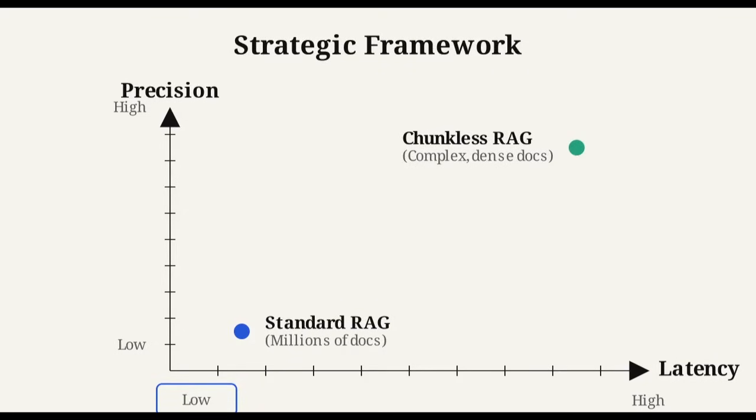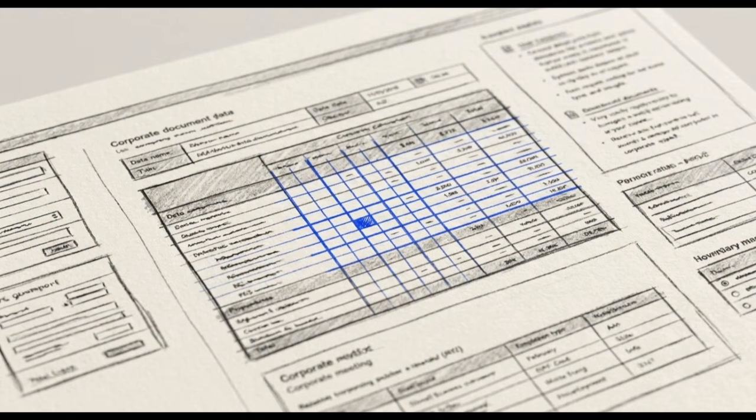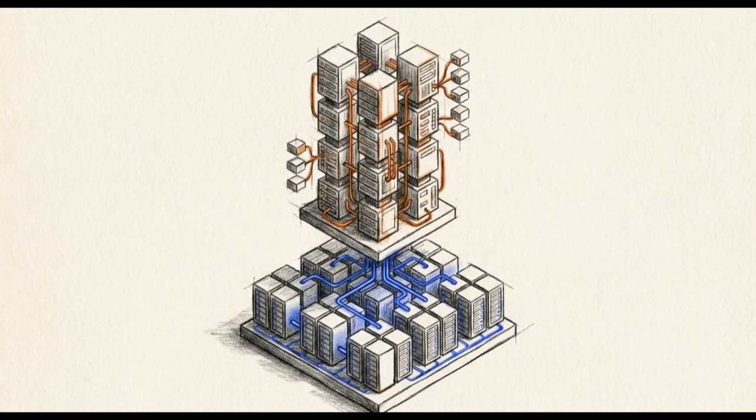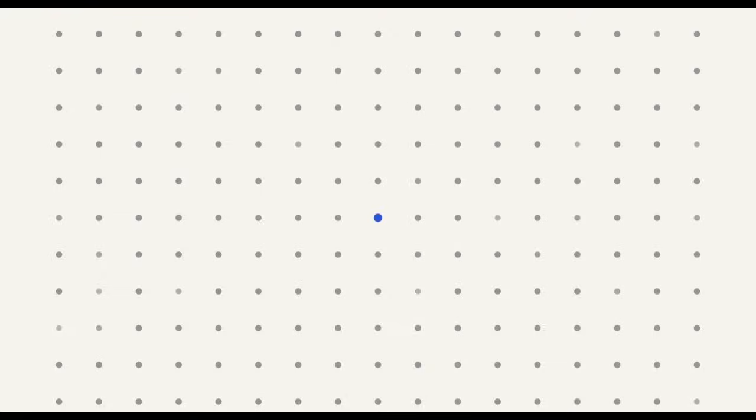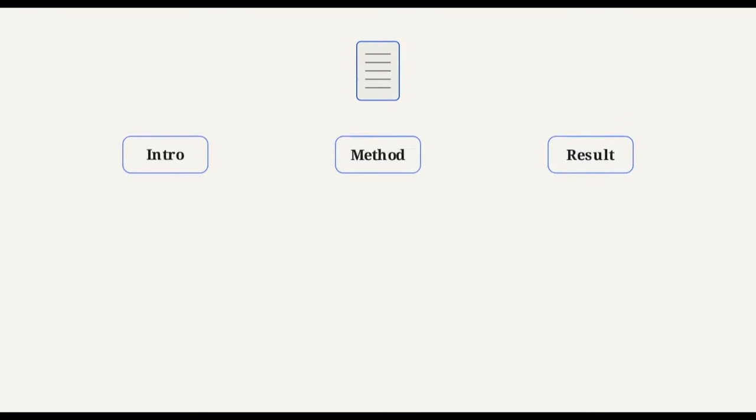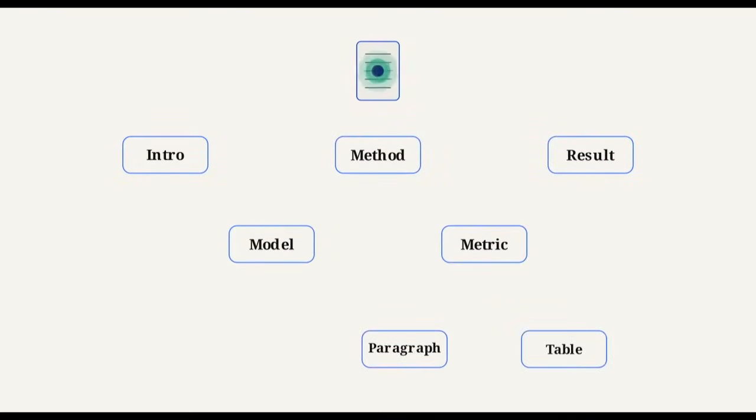Chunkless RAG earns its cost specifically on long, structurally dense documents, where precision, layout fidelity, and internal cross-referencing are non-negotiable requirements. This is a specialized, high-cost precision tool. It handles the structurally complex reasoning tasks that completely shatter standard similarity models. Robust production systems at the enterprise level do not choose between these architectures. They stack them. Phase 1 deploys high-speed vector similarity search as a macro filter to isolate one highly relevant document. In Phase 2, a parsing engine reconstructs its semantic tree. Phase 3 deploys the Chunkless RAG agent to traverse the tree, verify context, and extract the final answer.